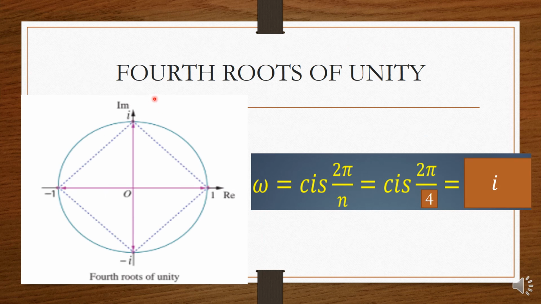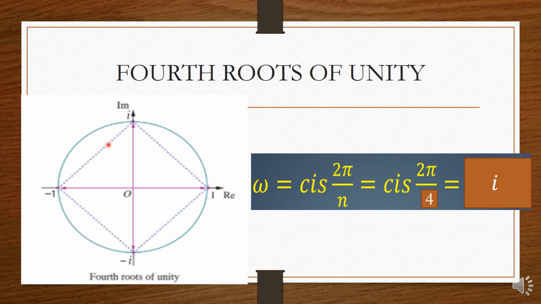Same way we can see for fourth roots of unity. Here you see the fourth roots of unity are 1, minus 1, i and minus i. Here the general omega value is cis 2 pi by n, and fourth root of unity means n value is equal to 4. So you can cancel 1 2, cis pi by 2 you will get. The value of cis pi by 2 is i. So for fourth root of unity, the value of omega is cis 2 pi by 4 or cis pi by 2, or i.